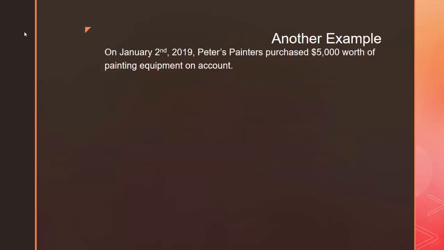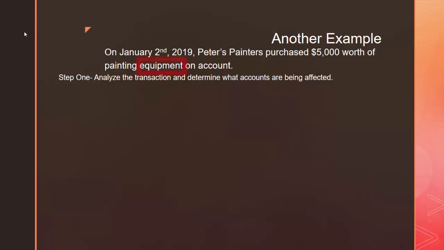Let's take another example. That on January 2nd, 2019, Peters Painters purchased $5,000 worth of painting equipment on account. What's happening in this transaction? Well, let's take step 1. We're going to analyze the transaction and determine what accounts are being affected. We're going to ask ourselves, what are we buying and how are we paying for it? What is Peters Painters buying? Peters Painters is buying equipment.